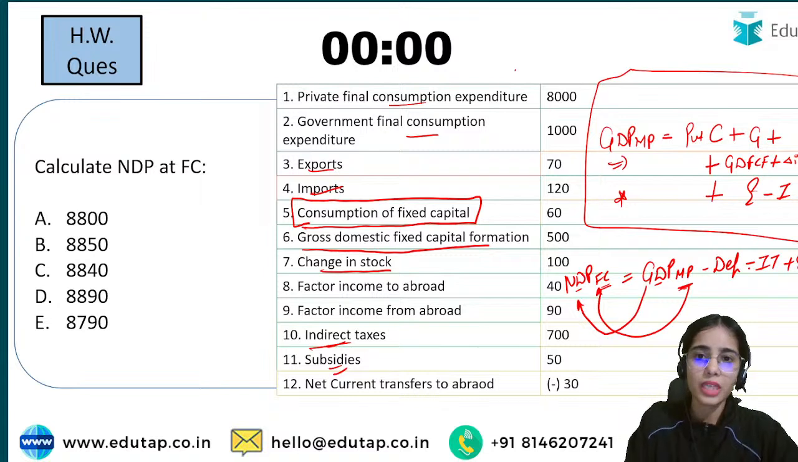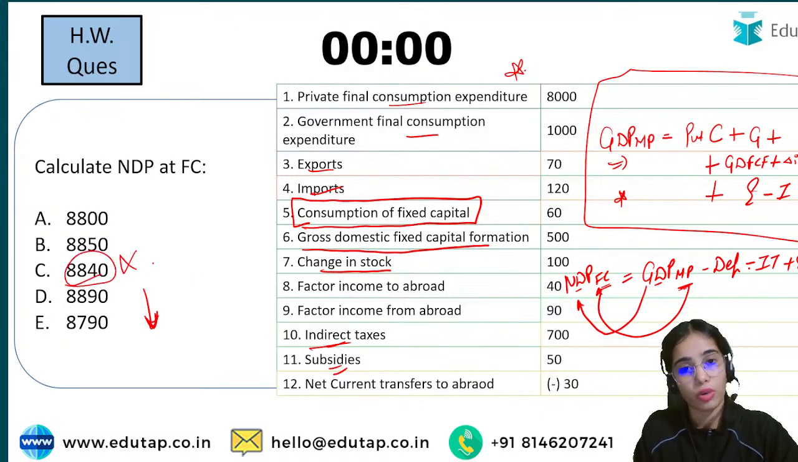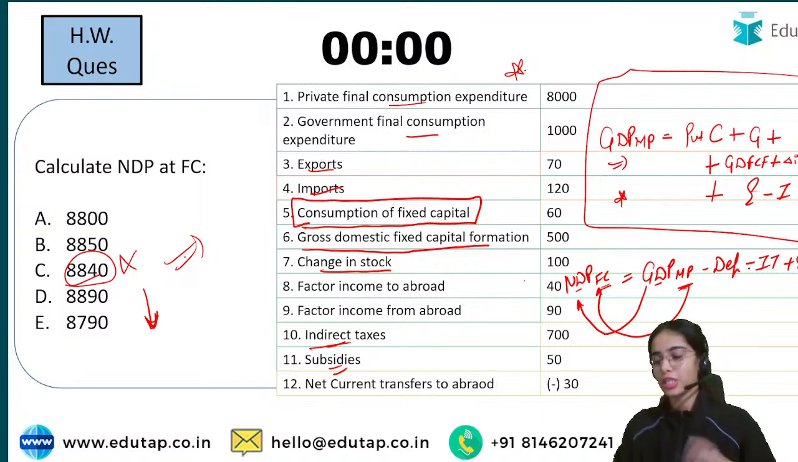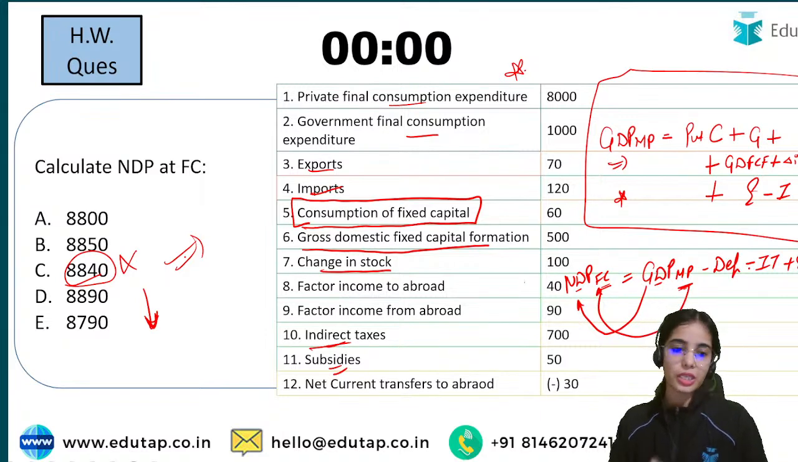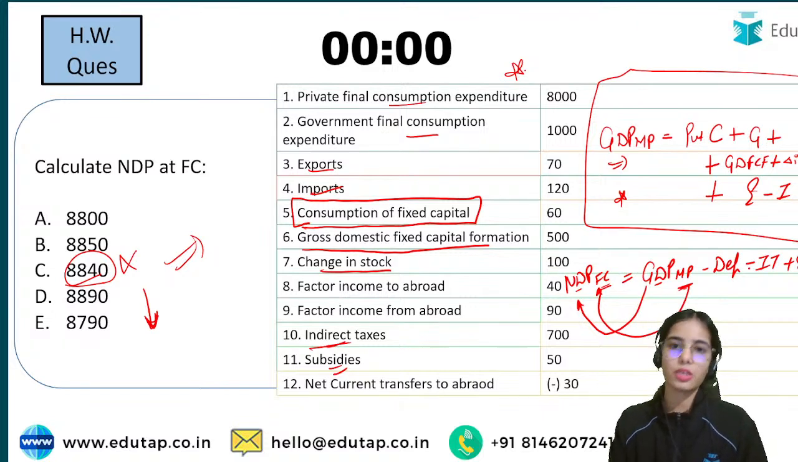Now I have told you the formula, and I have told you how to use it. Now I want you all to answer in the comment section whether this is right or not. So Nachiket is saying it is 8840. So do tell me in the comment section whether all of you have got this answer or not. Okay,